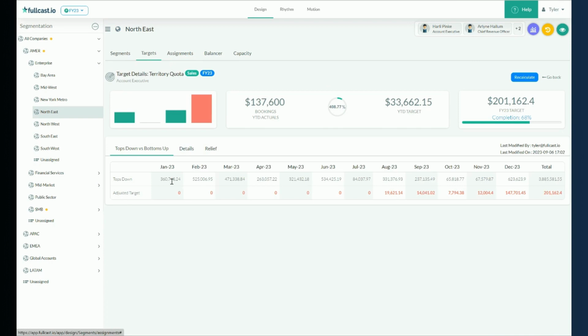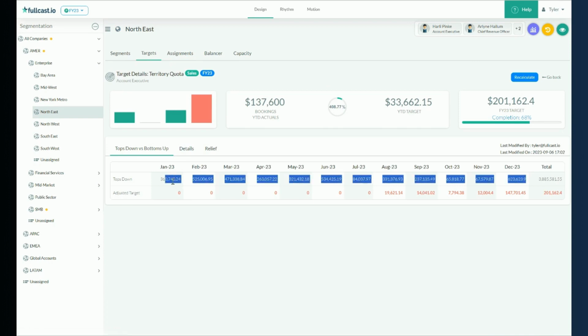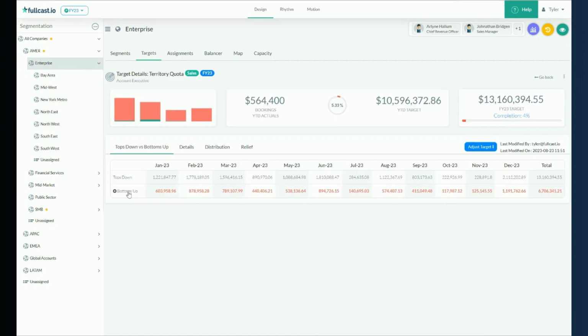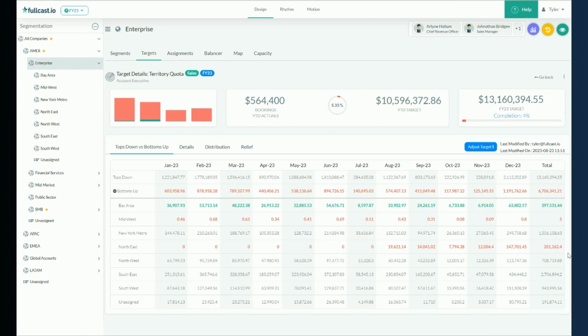And now we look at the tops down target, which was given from finance, and we have an adjusted target, which now shows the ramps up. So if I go to enterprise, we can actually see this roll up into enterprise. We see our target here and this roll up here, and we know that we've got a discrepancy between our tops down and bottoms up. We can continue to roll this target all the way up to all companies, and this helps us make decisions around which number should we go with? Do we need to make adjustments to the plan? Should we hire additional people? Do we need to bring forward any TBHs, etc.?